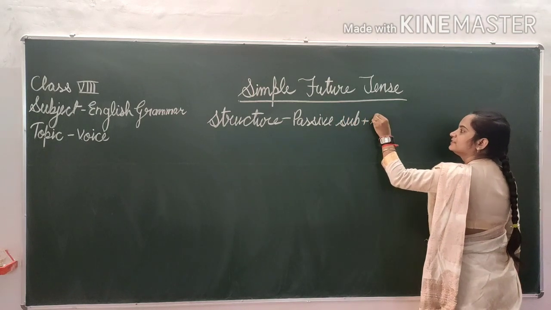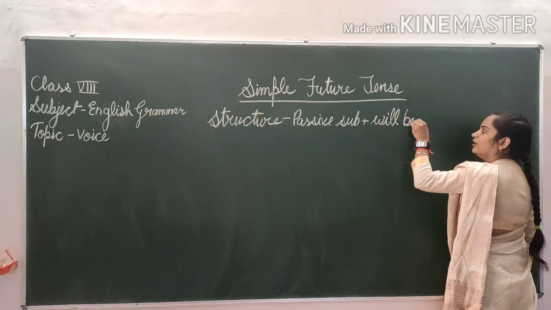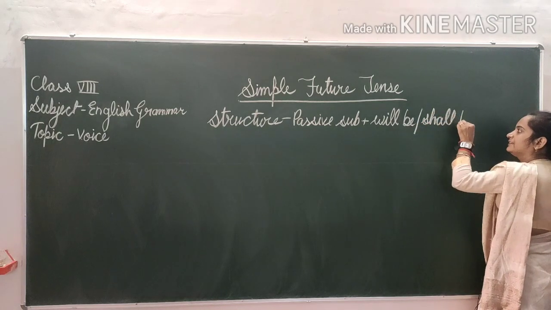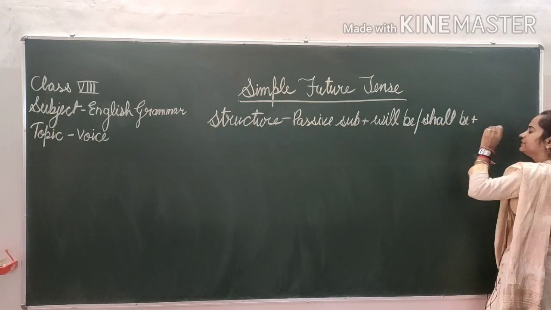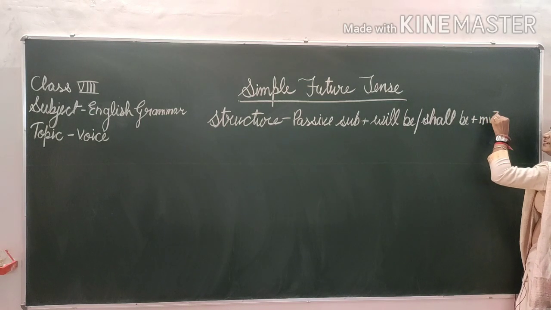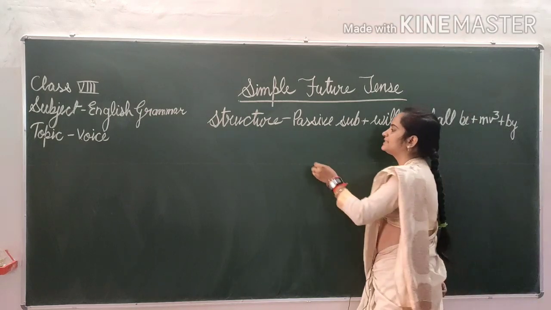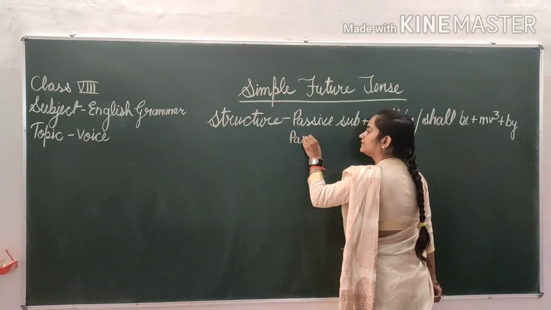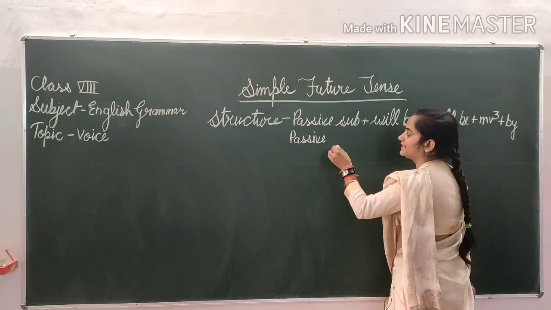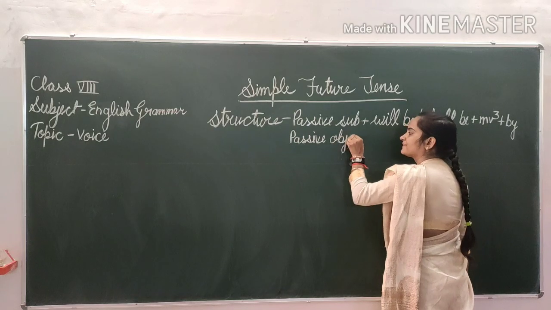Passive subject plus will be or shall be. Will be or shall be, and then after what will become? MB3, and then by, and in the last passive object, which is actually the subject of the direct sentence, means active sentence.